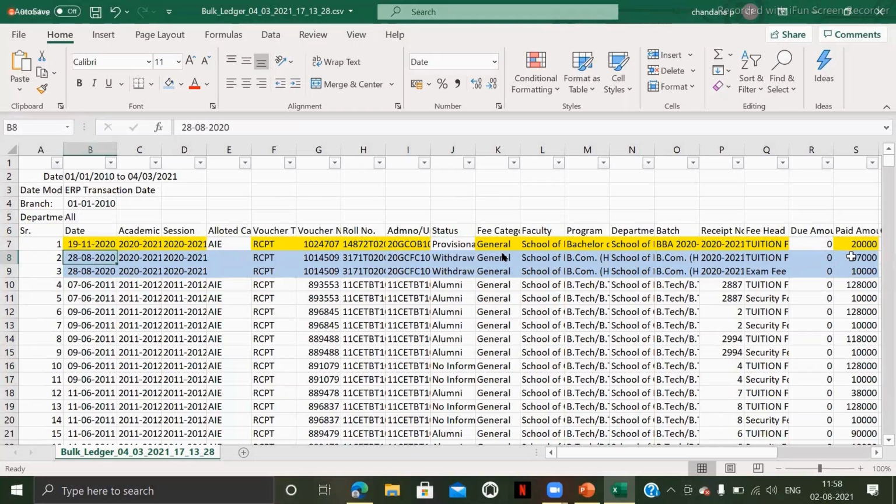But the total amount 97,000 is split into two. Why? Because 87,000 is the tuition fee payment, and 10,000 is the exam fee payment. Such cases will be there wherein a student can pay 2 or 3 types or 5 types of fees at a time. This is very important.